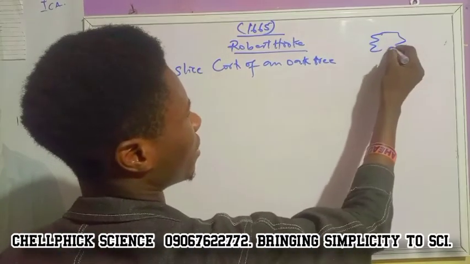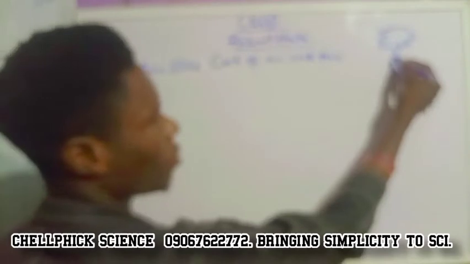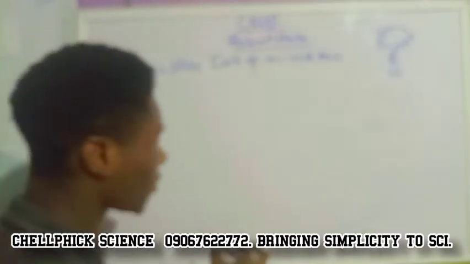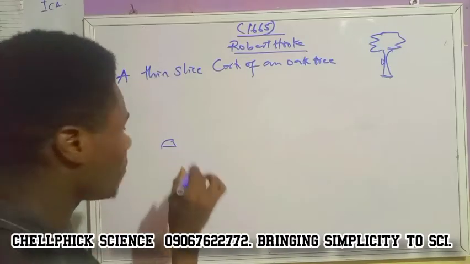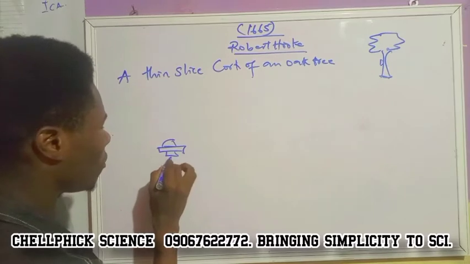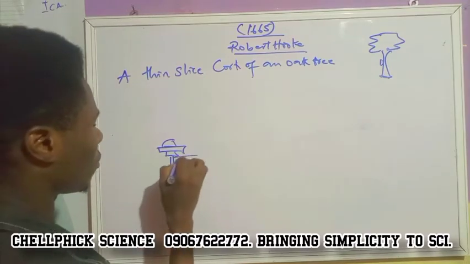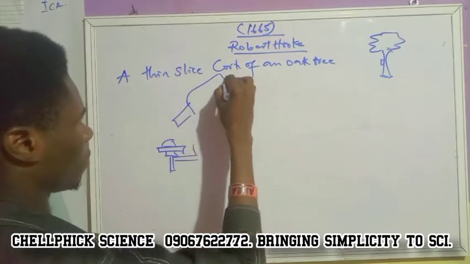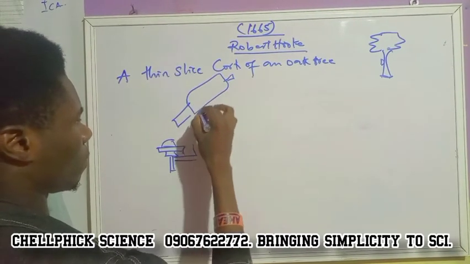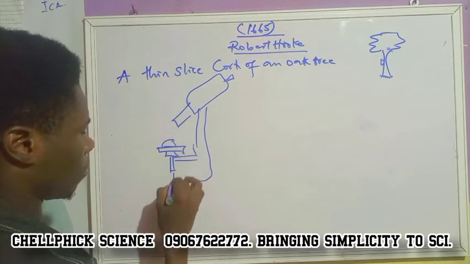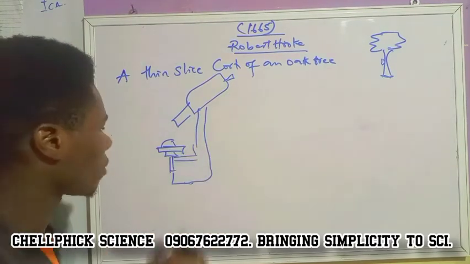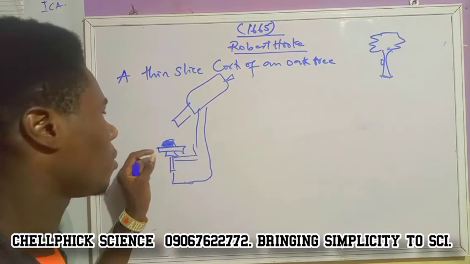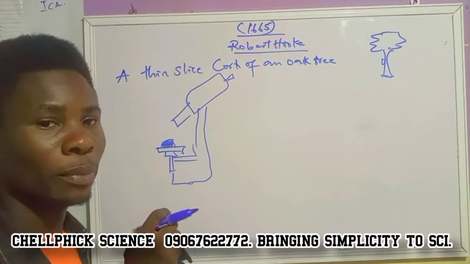Assuming this is an oak tree, Robert Hooke just cut a little part of the bark, just a little part. He placed it on top of his compound microscope. So he placed the thin slice of cork on top of his compound microscope.